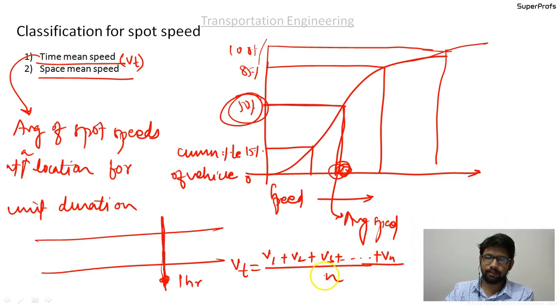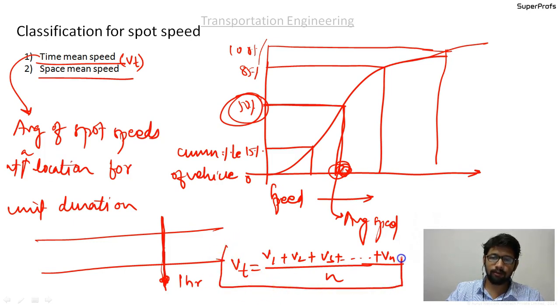This is the time mean speed. At a section of a road, you find the speeds of different vehicles for unit time and take the average. That is the time mean speed, which is one of the classifications of spot speed.